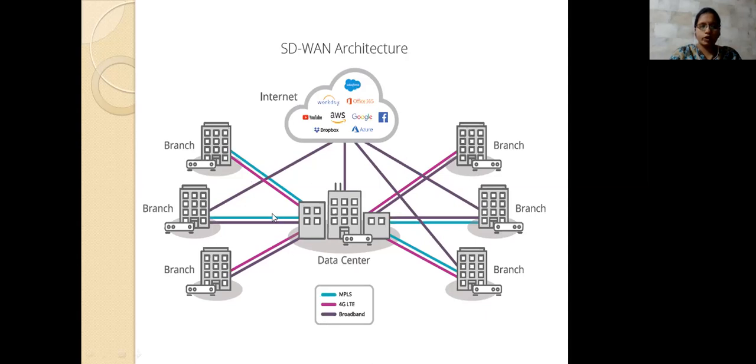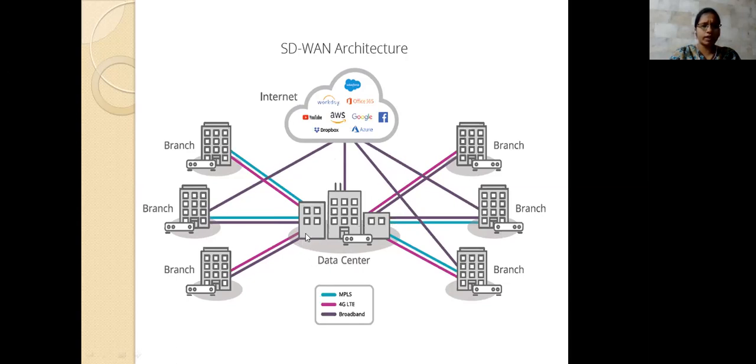The LAN you use only for connection within one system. For example, in this branch I will use the LAN, in this branch I will use another. If I want to connect all the branches to the data center that I am going to access, then I need to use a network which is wide. That is, we need to connect from location to location. Within the location only, it is not providing; we use location to location.